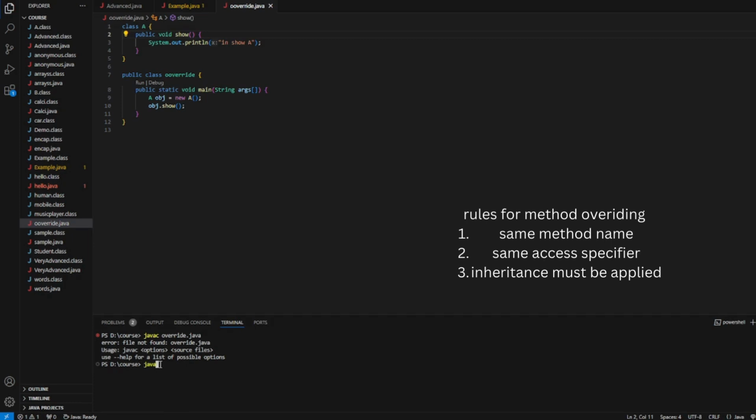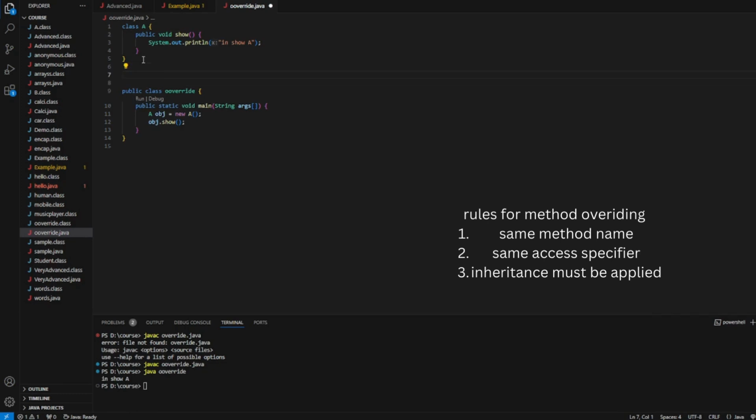Okay, there is a spelling mistake. Yes, it has printed.